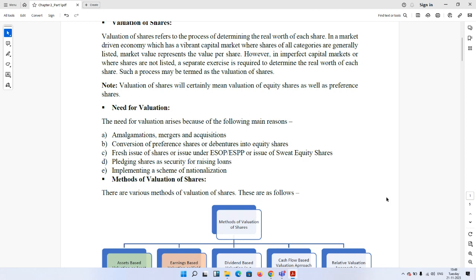Now, the second reason that is most important is conversion of preference shares or debentures into equity shares. Just a minute.